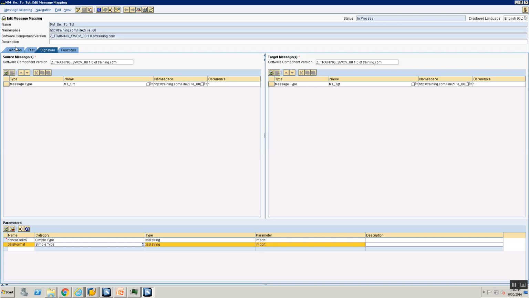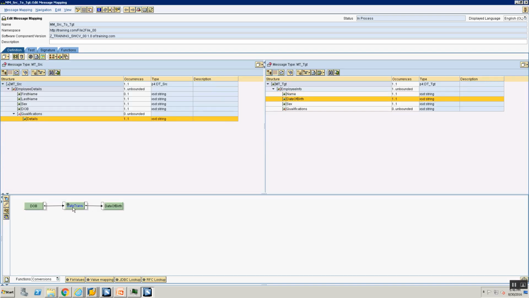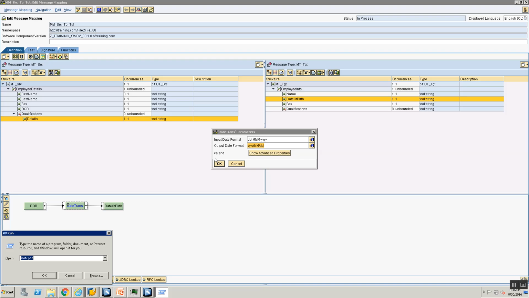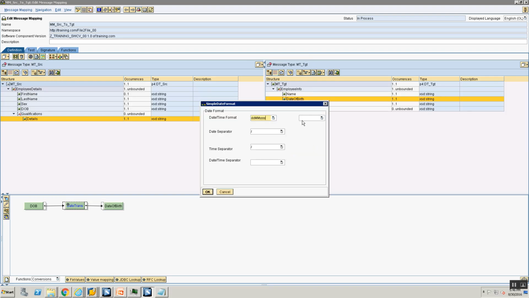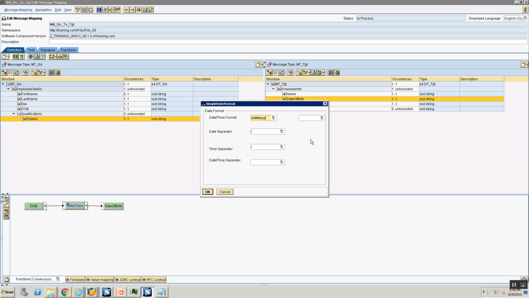Now I'll go into my definition, and for my date of birth, in my date transformation, I know the input is always going to be the same, but for the output, I'll copy this and put it in my notepad, and in my selection help I'm going to say use date format. It should be visible somewhere here.